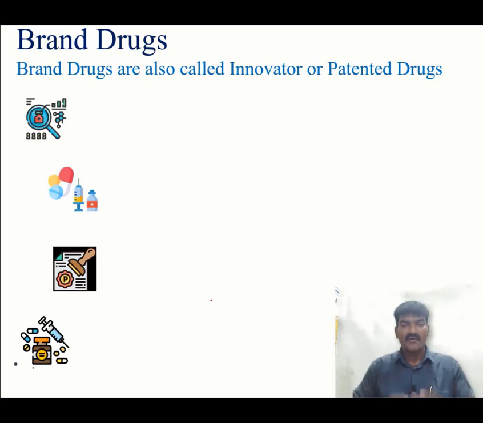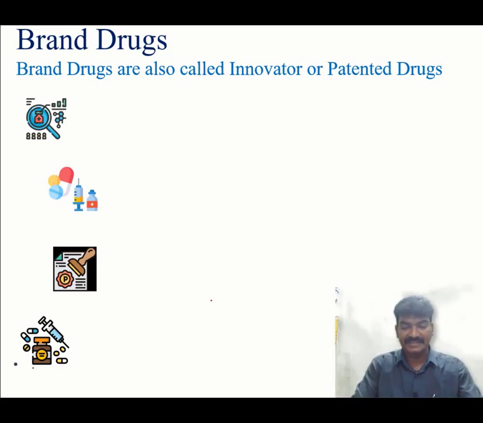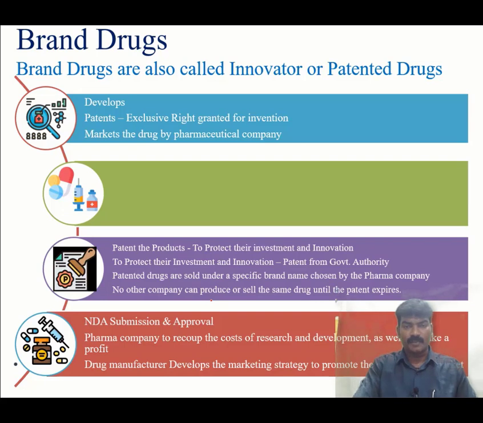And patented drugs. What are patented drugs? The same innovator molecule or a brand molecule which has been applied for a patent in a government authority to get an exclusive right granted for their invention. Those are called patented drugs. Let us go into the topic one by one. Brand drugs are the drugs which a pharmaceutical company develops, patents and markets. What is patent? As I said, exclusive right granted for their invention.